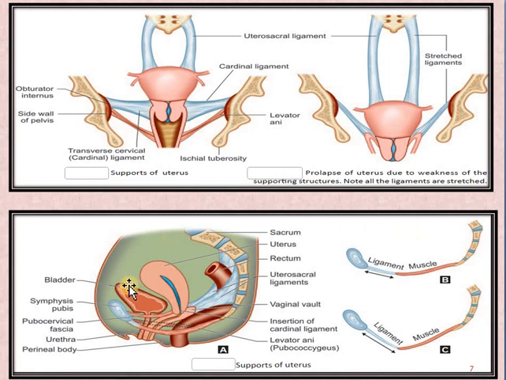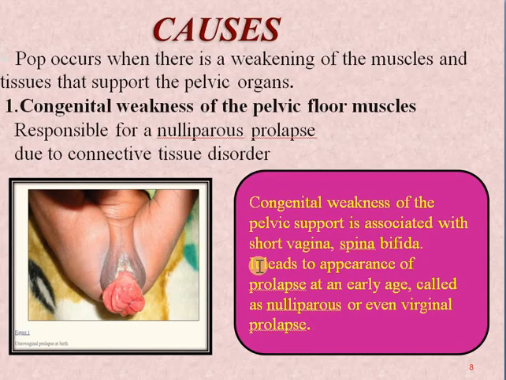Then next, what are the causes? Here we had seen the pathophysiology. Now we have to see what are the causing factors. As we know, this prolapse occurs mainly because of weakness of muscles and tissue which are supporting the pelvic organs. The main important factor responsible is congenital weakness of the pelvic floor muscle, which happens in very rare cases. In very few cases this happens.